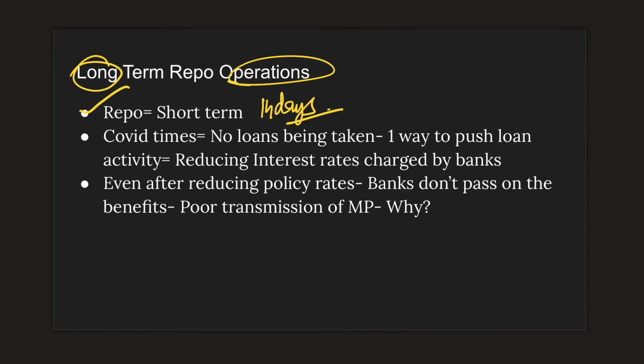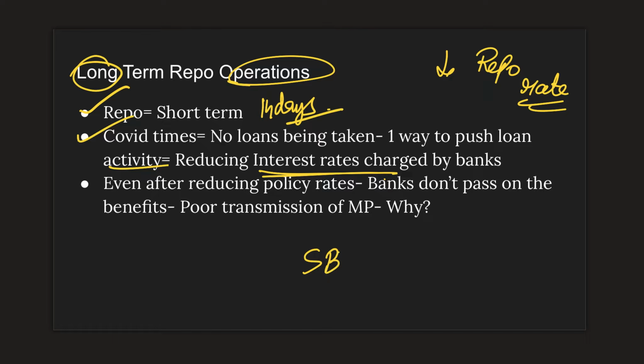So, what was happening during the COVID times, and even before that, is that loans were not being taken despite having surplus liquidity in the system. In the COVID times, we wanted people to take up more loans at a lower interest rate. One way to push loan activity is by reducing interest rates charged by banks. But even after reducing the policy rate, that is the repo rate, banks were not actually passing on that benefit to the customers. Now, what does this mean?